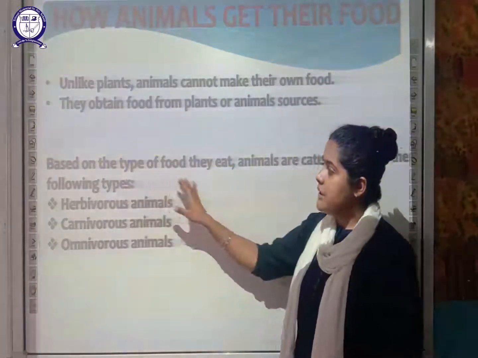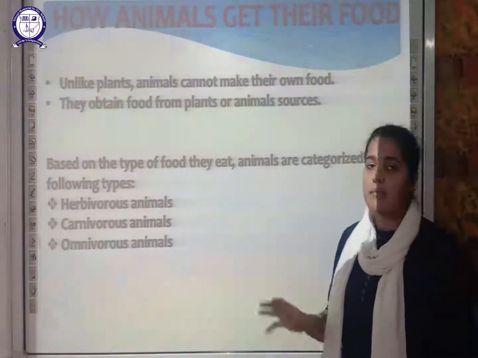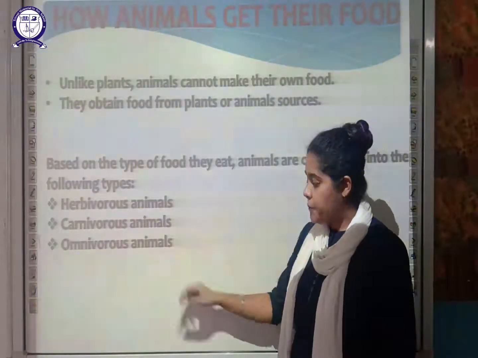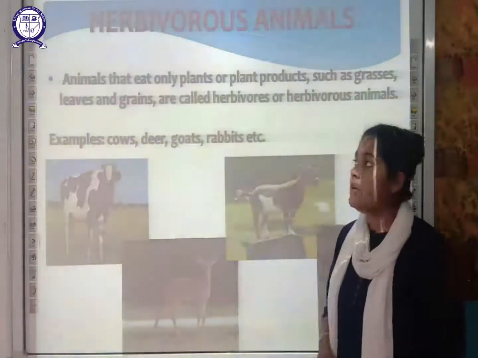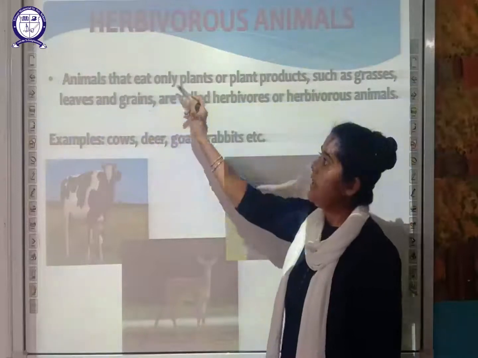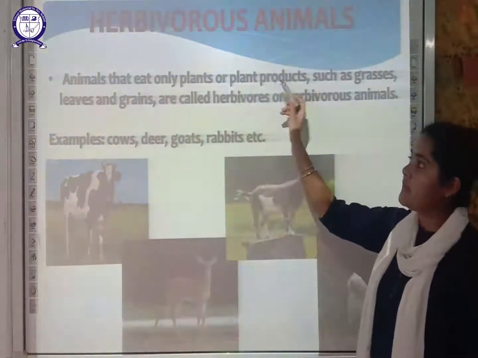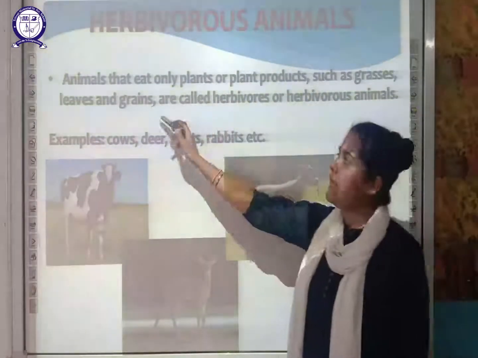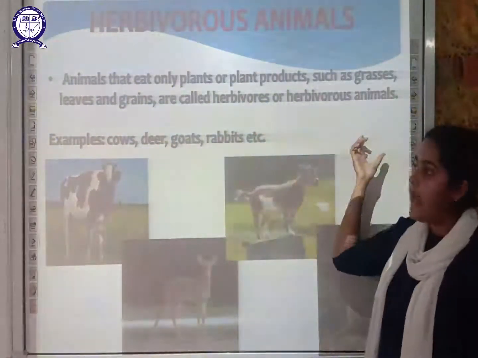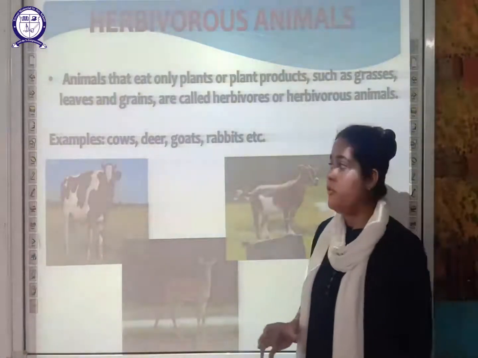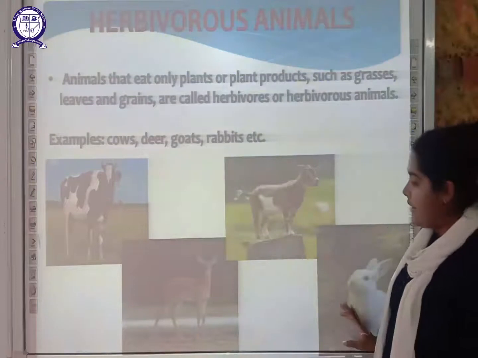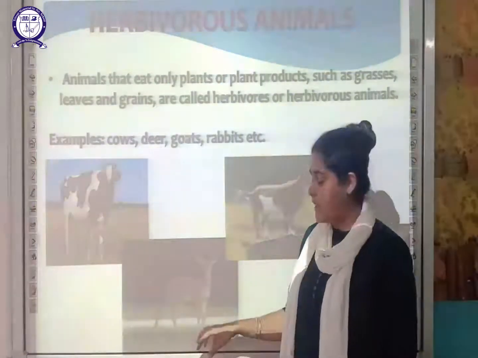Based on the type of food they eat, animals can be classified into three categories: herbivores, carnivores and omnivores. So let us discuss. The first one is herbivores. Herbivores are those animals, students, that eat only plants or plant products. That is, they eat grasses, leaves and grains. That is why they are called herbivores or herbivorous animals. Examples of herbivorous animals are cow, deer, goat and rabbit. So these are the first category, that is herbivore.